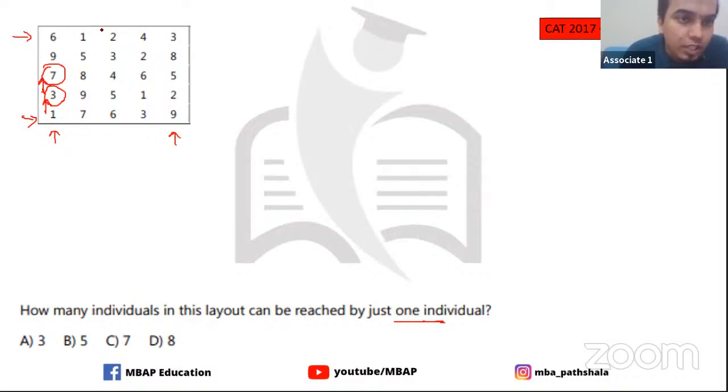In row number 3 you get 2 here, because 1 is coming from this side. 3 cannot come, 4 cannot come. Perfect. Let's go down. In 3, 2 can come here, and 2 can come from here also. There are 2 people. In 4, only 3 can come from here. 6 cannot come, 5 cannot come, 8 cannot come. Perfect. In 5, 4 can come, 1 can come. In 6, 5 can come, 3 can come.